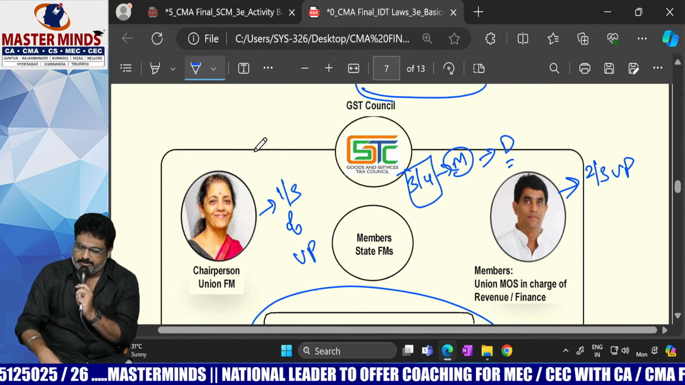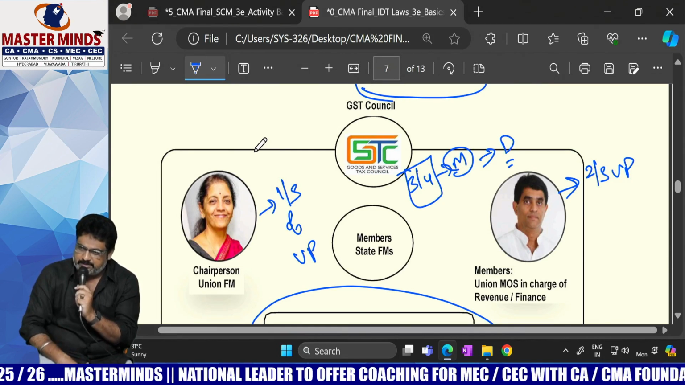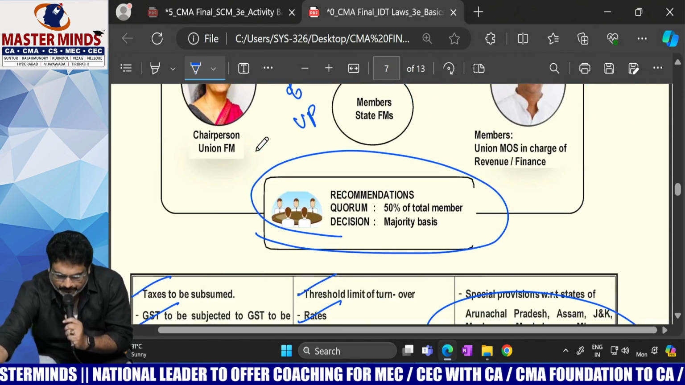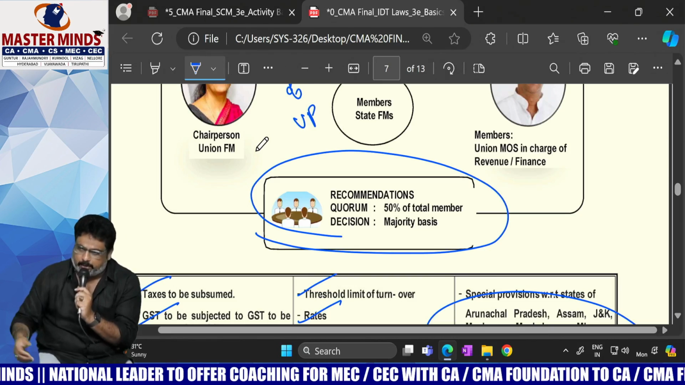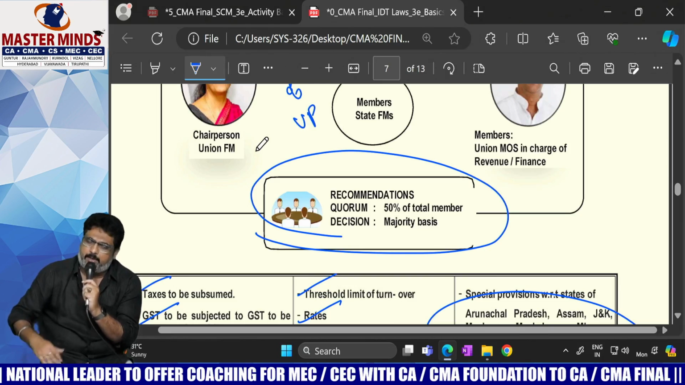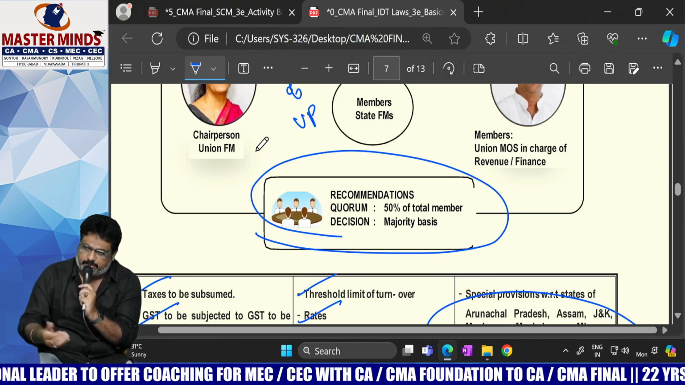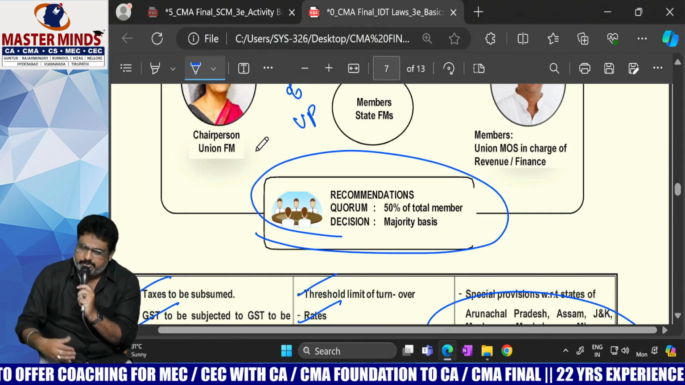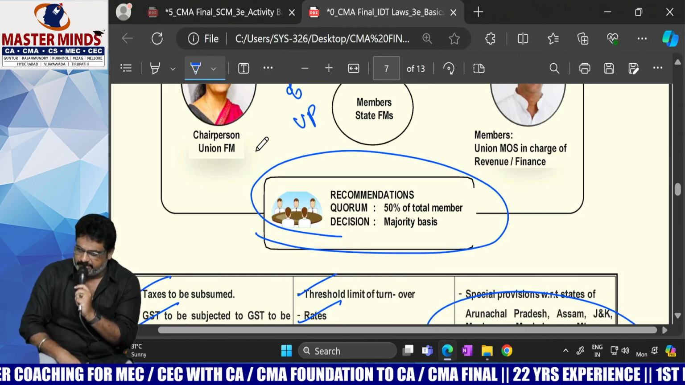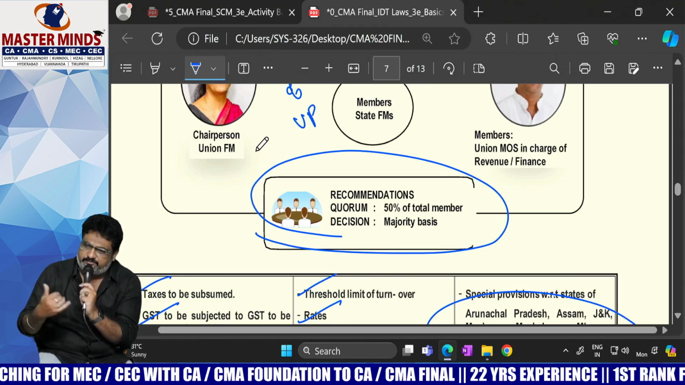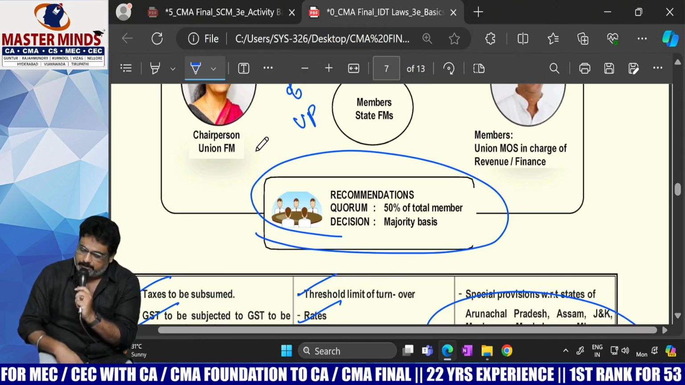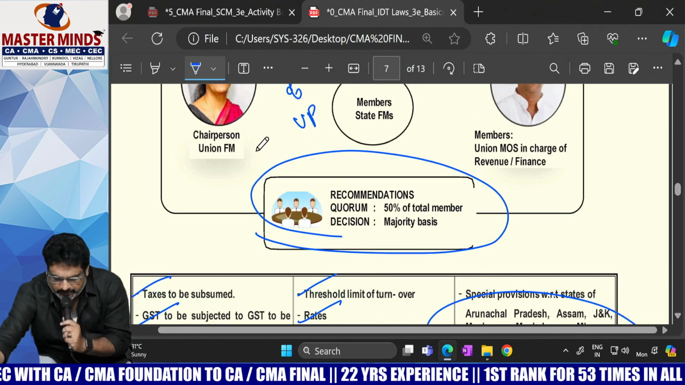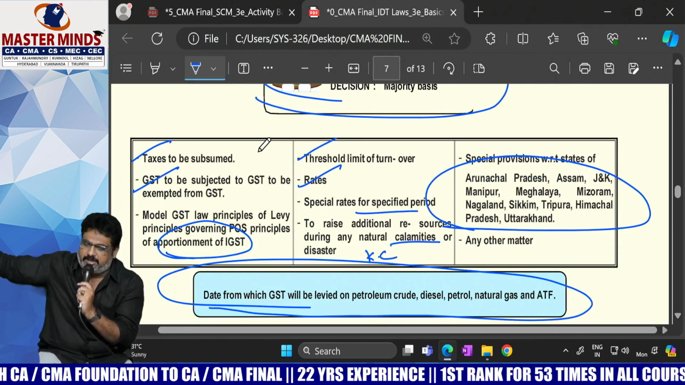And who is the chairman of GST Council? The Central Finance Minister. Who can be the members? State Finance or Revenue Ministers. And what is the minimum attendance required for the quorum? 50%. How will decisions be taken at GST Council? Based on majority. What is meant by majority? 3/4, that means 75%. In that, what is the voting power of the centre? 1/3. What is the voting power of the states? 2/3.